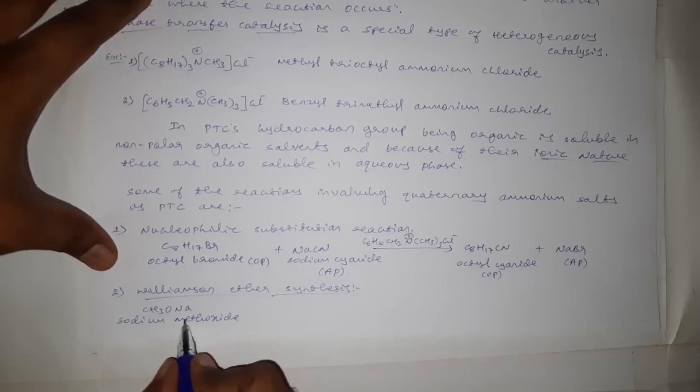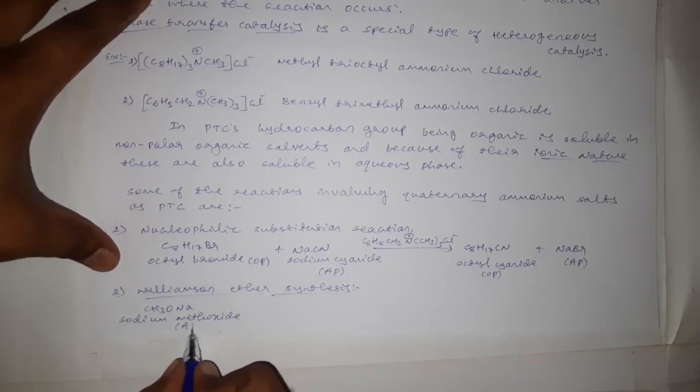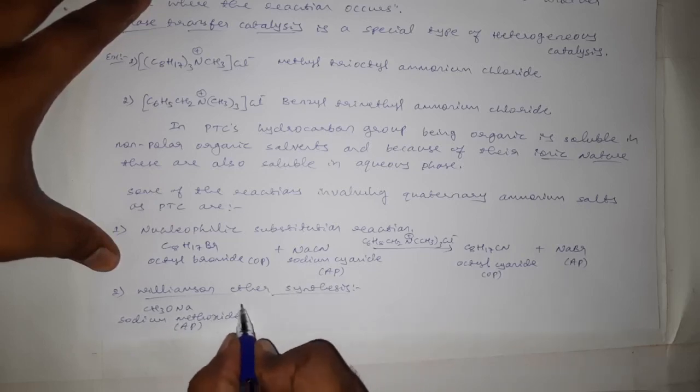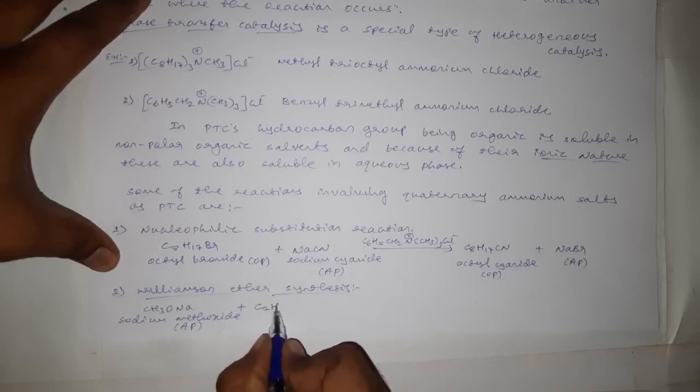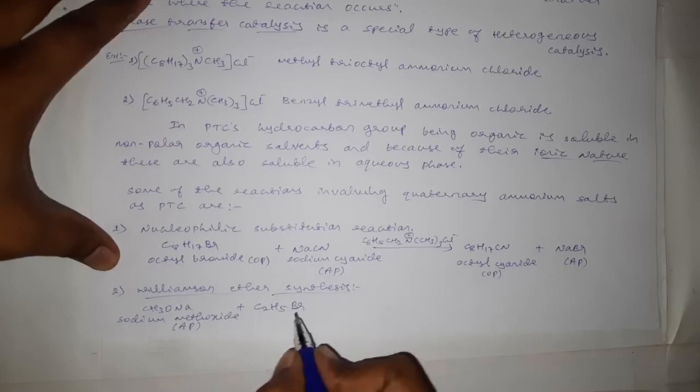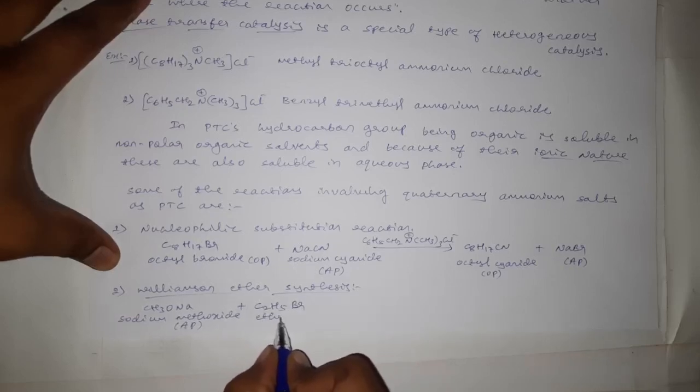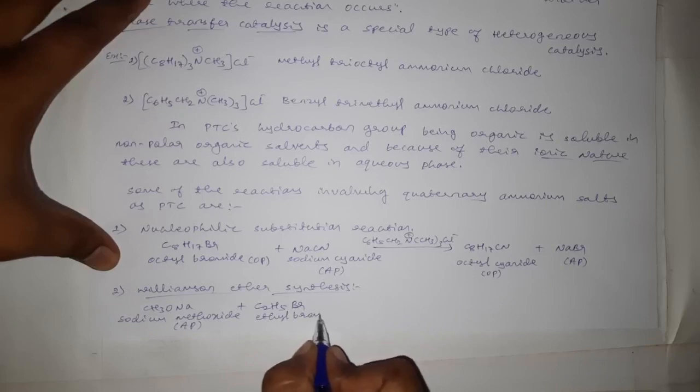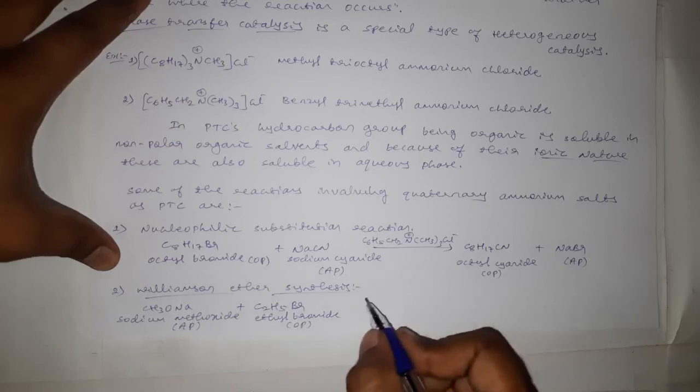This sodium methoxide being ionic in nature, it is soluble in aqueous phase, and the reaction of this one with C2H5Br, that is ethyl bromide, and this being organic, it is soluble in organic phase.